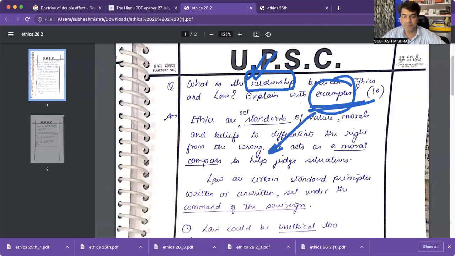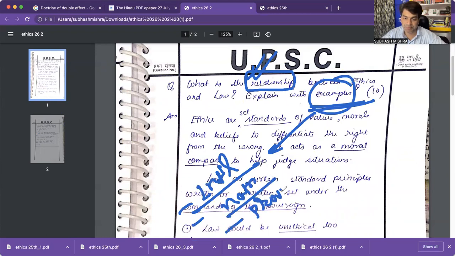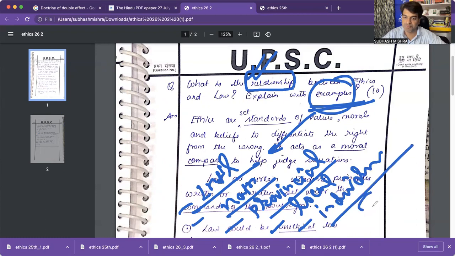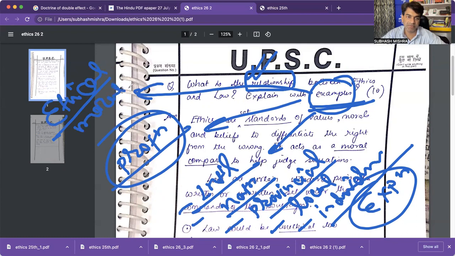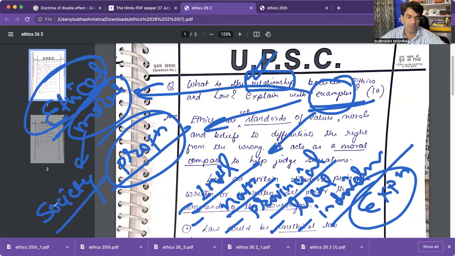Examples. You must give international example, national example, provincial example, local example, individual example, or experiences of your past, professional example, ethical plus moral also. Understanding: what is morality? Morality is derived from society. Ethics is derived from universal body of understanding.